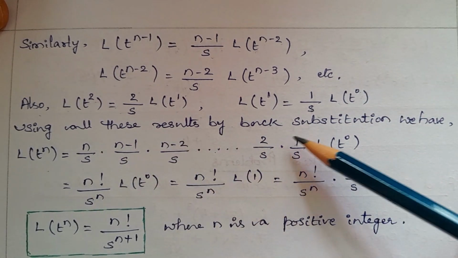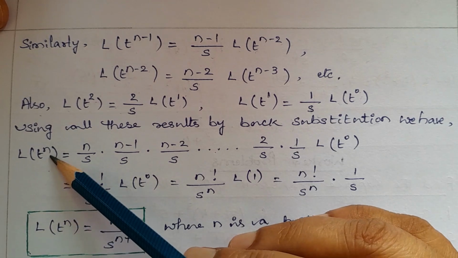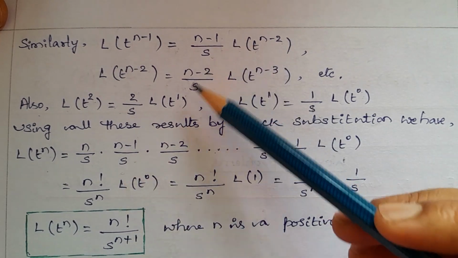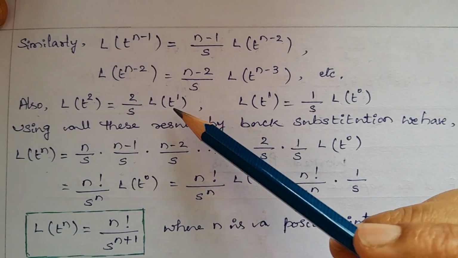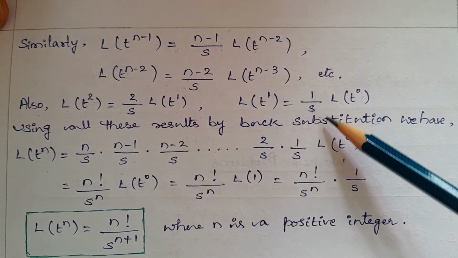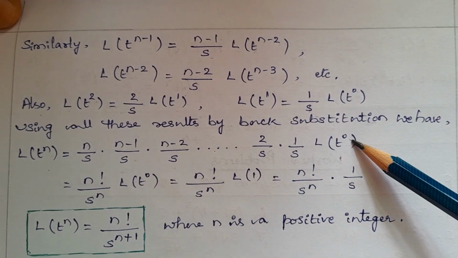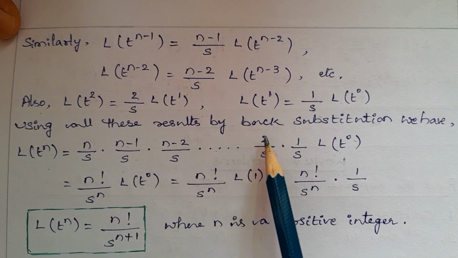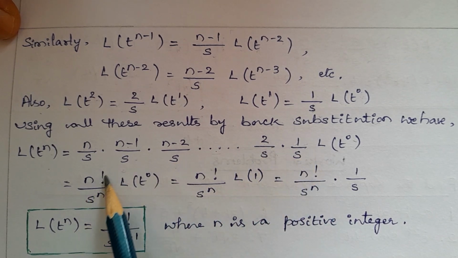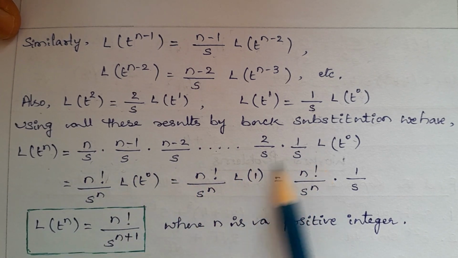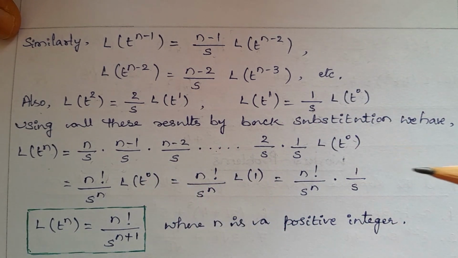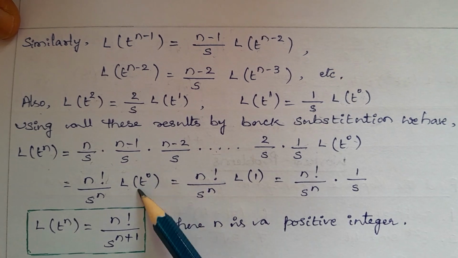Using all these results by back substitution, we have Laplace transform of t power of n equal to n upon s, n minus 1 by s, n minus 2 by s, ... 2 by s, into 1 by s into Laplace transform of t power of 0. So see here, n, n minus 1, n minus 2, ... 2, 1 gives n factorial. In the denominator there is s, s, s. How many times? n times. So s power of n. Laplace transform of t power of 0: any value to the power of 0 becomes 1, so t power of 0 is 1.